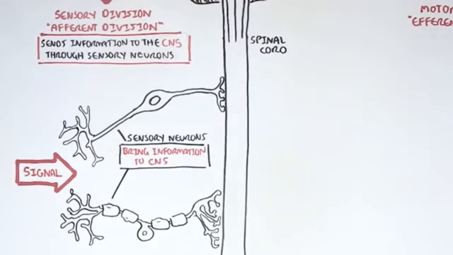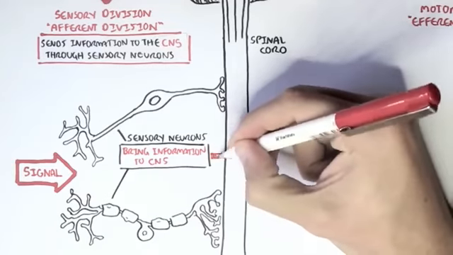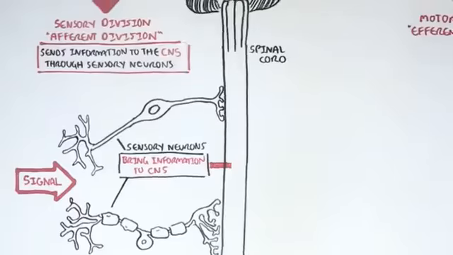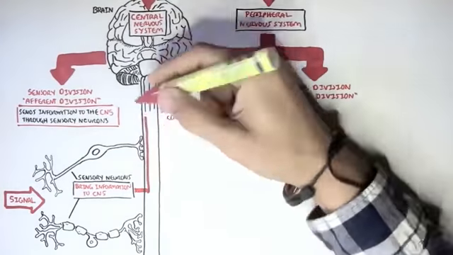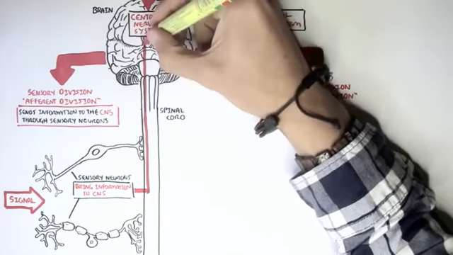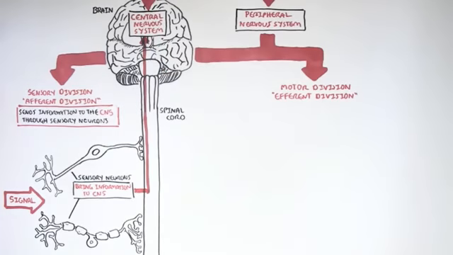And this is done when a signal comes. It can be signals coming from our eyes, vision. It can be touch signals. It can be pain signals. But these sensory neurons will bring this information to the central nervous system. So to the spinal cord, for example. This information can then travel up to the brain for processing, for interpretation, for integration, and to see if a proper response is needed.